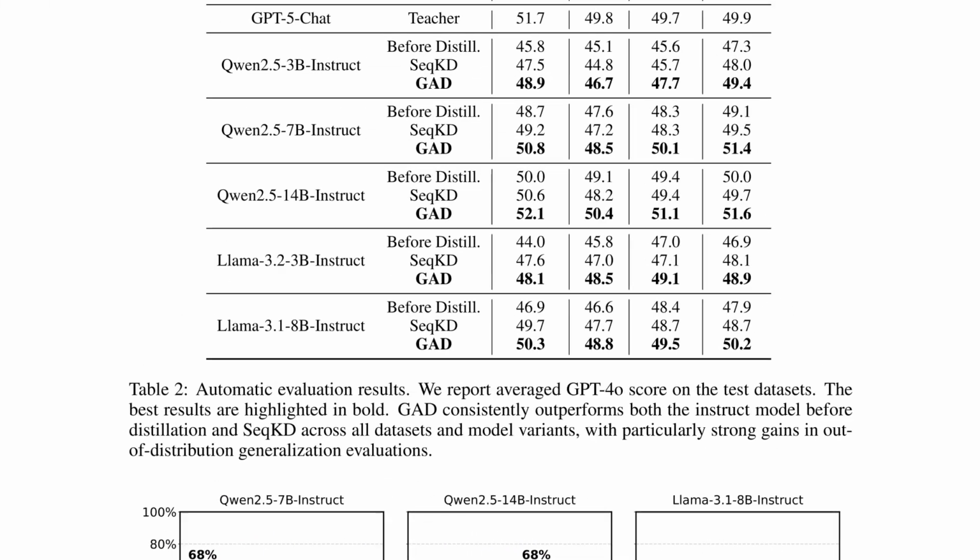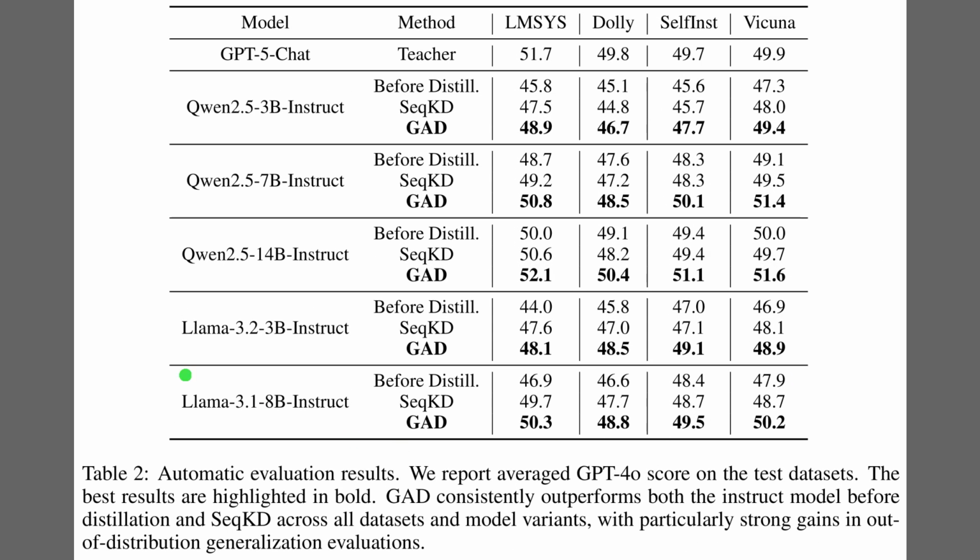Alright, Table 2 reports automatic scores showing that adversarial distillation consistently beats sequence-level knowledge distillation across models and datasets. On the LLM chat set, Qwen2.5 14b instruct with adversarial distillation scores about 51. The GPT-5 chat teacher scores roughly 52. Smaller students benefit more because Qwen2.5 3b with adversarial distillation matches the 7b model tuned with sequence-level knowledge distillation. Out-of-distribution sets also improve, which indicates stronger generalization.